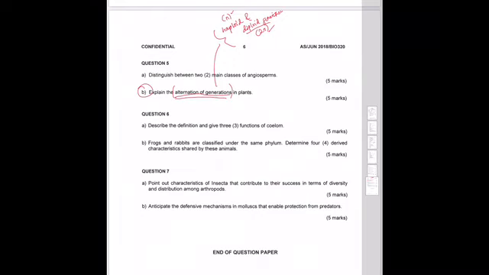Yang mana lebih dominant? Okay, ada certain organism such as bryophyte. The gametophyte is dominant compared to sporophyte sebab gametophyte dia yang supply the food ataupun substrate kepada sporophyte. The sporophyte tu dependent on the gametophyte. So this one awak boleh tengok, kita akan belajar details in alternation of generation. Okay.